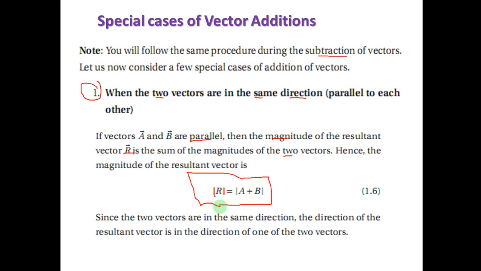So, if vectors A and B are parallel, then the magnitude of the resultant vector R is the sum of the magnitudes of the two vectors. The resultant R is equal to the absolute value of A plus B. Since the two vectors are in the same direction, the direction of the resultant vector is in the direction of one of the two. Because if the two vectors are in the same direction, the direction of the resultant is in the direction of one of the two vectors normally. But the magnitude R in the absolute value is A plus B.